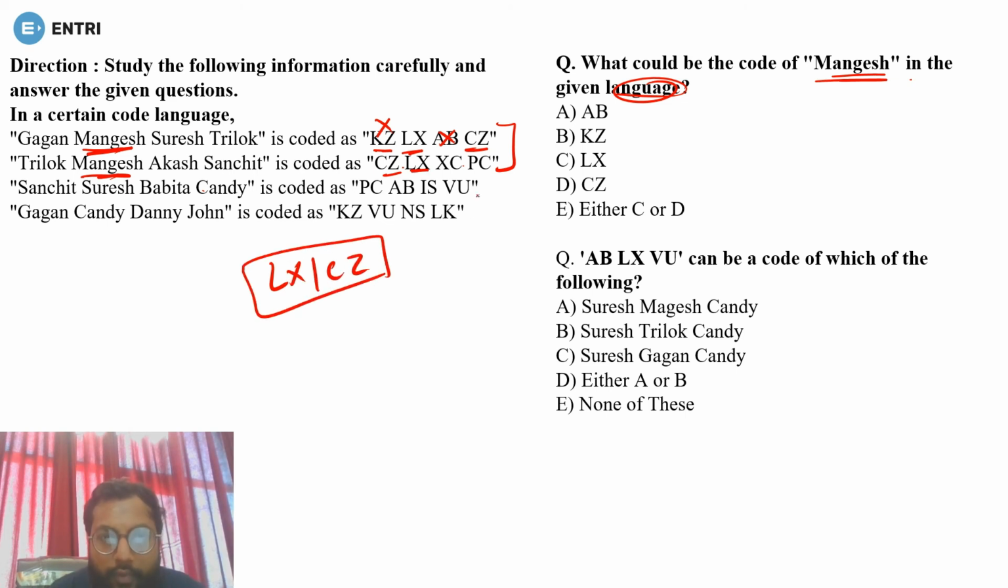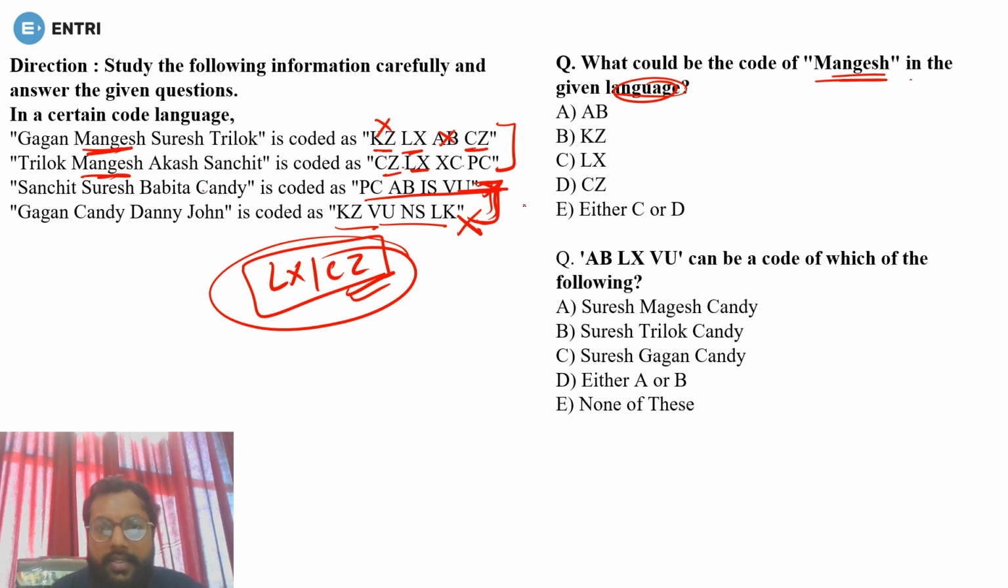But suppose you are getting LX or CZ in any of the remaining two, can you give that code to Mangesh? No, because Mangesh is not used in the third and fourth sentence. So LX and CZ are not in the third, and CZ and LX are not in the fourth one as well. So there will be two possibilities, CZ or LX, meaning either C or D. That is option number E. Done. Okay. Now let's see the next question.